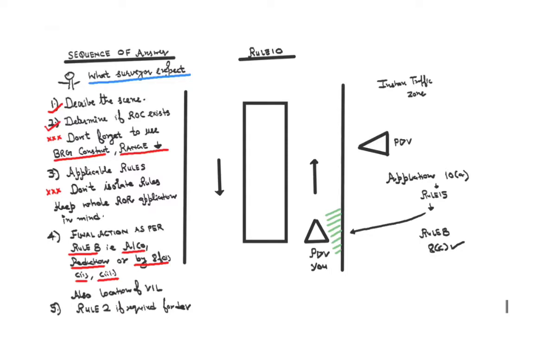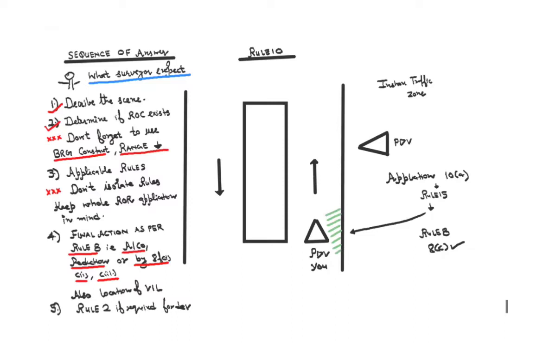So I am a PDV following a general direction of flow. She is a PDV crossing me from starboard to port. If ROC exists, bearing is constant, range is decreasing, I am responsible under rule number 15. In this case, I will alter to starboard, end of story. And that is how you will end your answer in the oral examination.